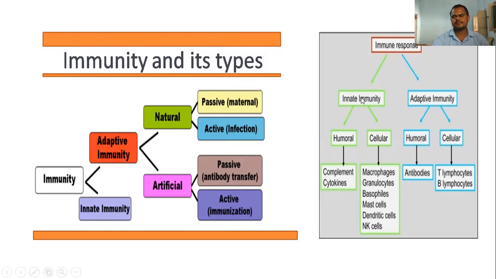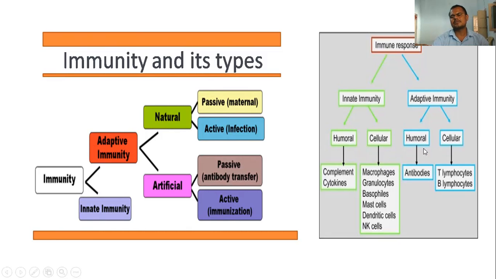So here is the basic classification of the immune response. Innate immunity contains humoral and cellular immunity, complements and cytokines, which are products of the cells. That's why we call it humoral immunity: it does not involve the cells themselves, only the cellular products. And the cellular part includes macrophages, granulocytes, basophils, mast cells, dendritic cells, and natural killer cells. These are the cellular types of the innate immune system.